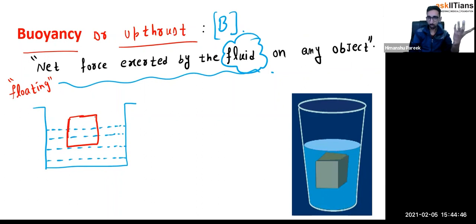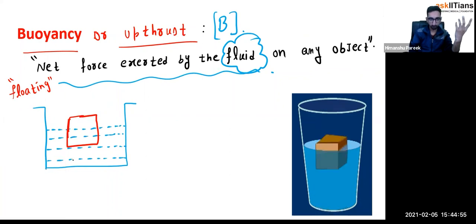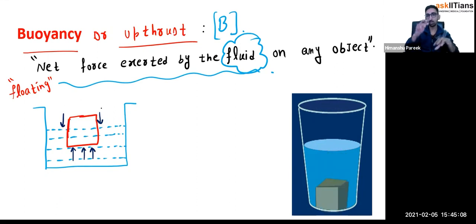But I just have to focus on the liquid force. So how much force is exerted by the liquid on this body? Let us calculate. From the bottom side, there is a pressure. From the upside, there is atmospheric pressure, and that much pressure must be exerted by the fluid also.